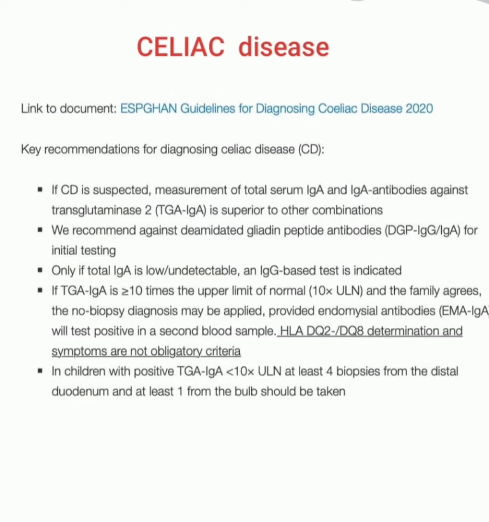HLA DQ2 and HLA DQ8 determination and symptoms are not obligatory criteria. And in children with positive TGA immunoglobulin A less than 10 x ULN, at least 4 biopsies from the distal duodenum and at least 1 from the bulb should be taken. This case is if less than 10 times ULN.